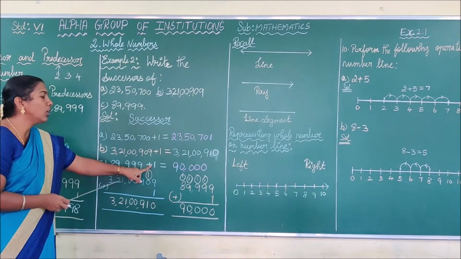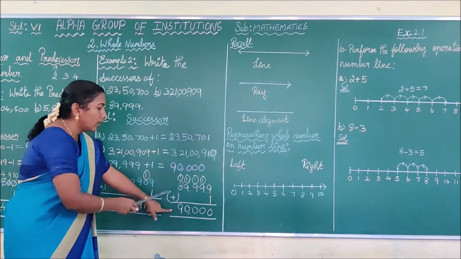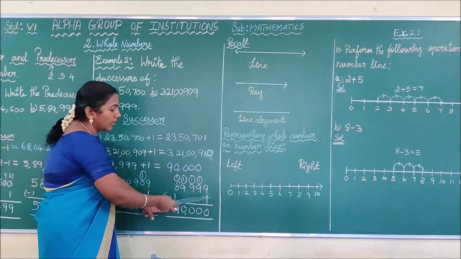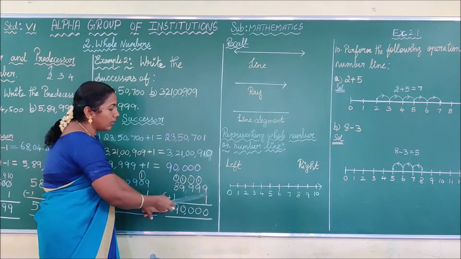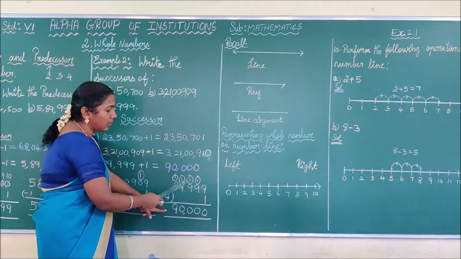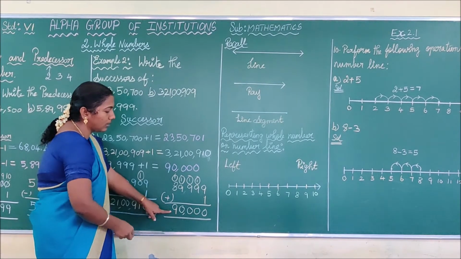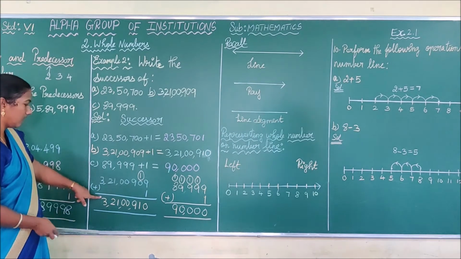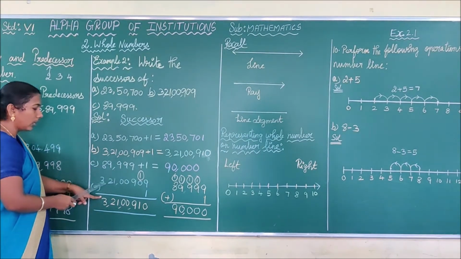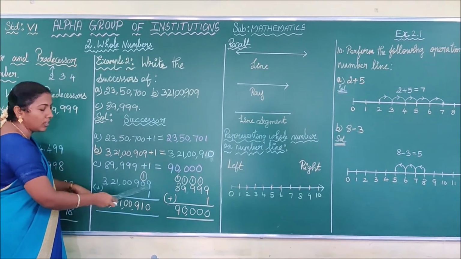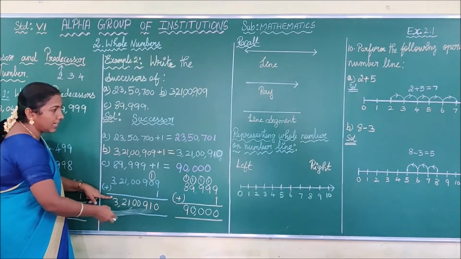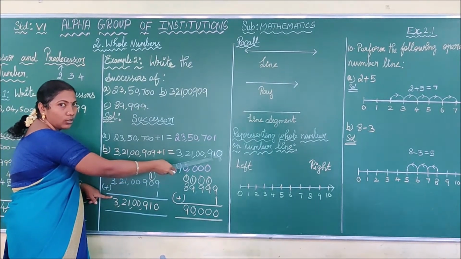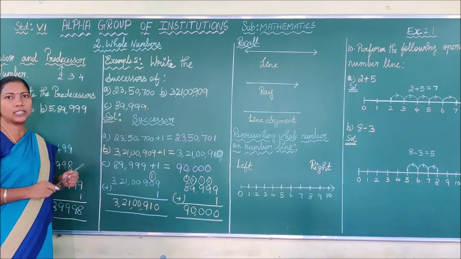89,999 plus 1. If you add 1, see here 89,999, write the 1 in the last place. 9 plus 1 is 10, remainder 1, 10. Remainder 1, 10. Lastly you get 90,000 as your answer. See the rough for the second sum, B: 3,21,00,909, you are adding 1 with that. You get 910, as I wrote. Okay, that's all about the successor, children.